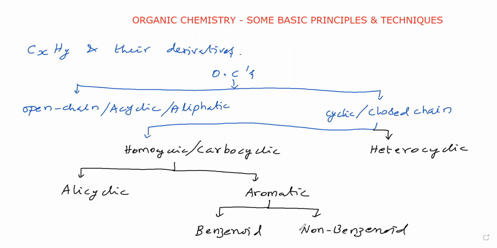Now we'll go for the compounds. First, we will take the alkyl group. What is the general formula for alkyl? CnH2n+1 with a single bond.